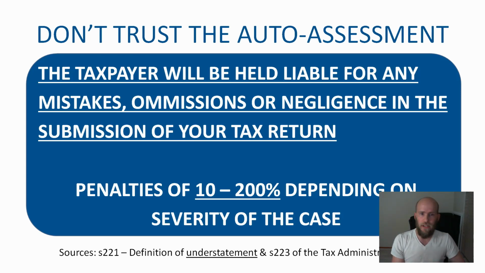If you deliberately omit the information, or you deliberately file it knowing that there are mistakes, or you commit gross negligence, the penalties can be severe, anything between 10 to 200% depending on the severity of the case. This is super important, guys. So don't just trust the auto assessment. Click the edit function, make sure that everything is correct, and then click the submit button.